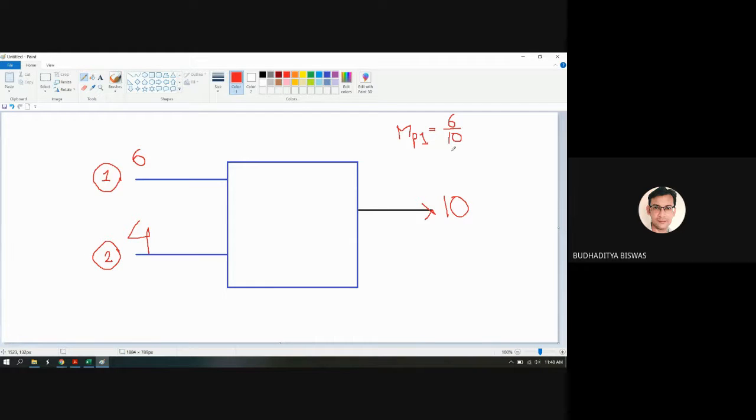Why is it called the current distribution factor? Because what is the total load current or the demand current? Demand current is how much? 10 ampere. Okay. Now the load is 10 ampere and the current distribution factor for plant 1 is 6 by 10. So if you just multiply ID by the current distribution factor of plant 1, then you can get the current shared by plant 1.